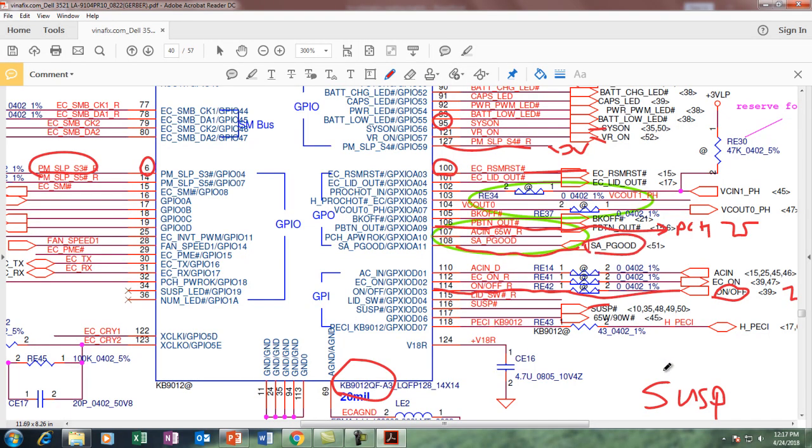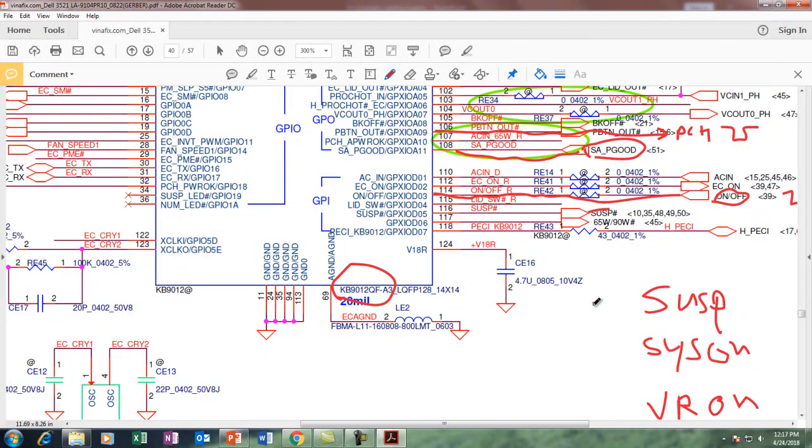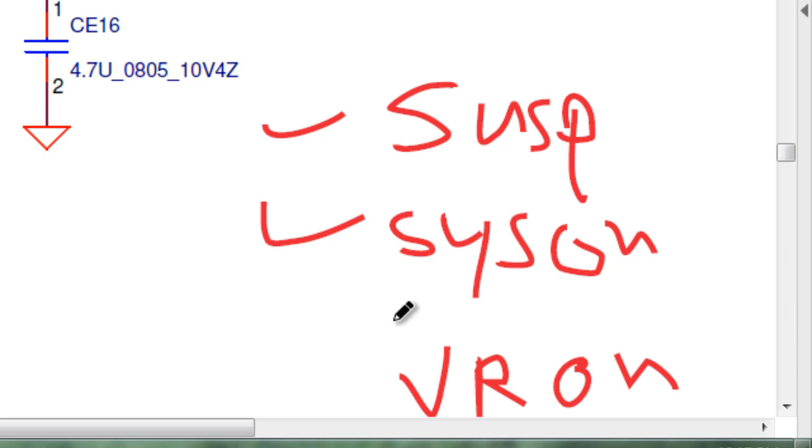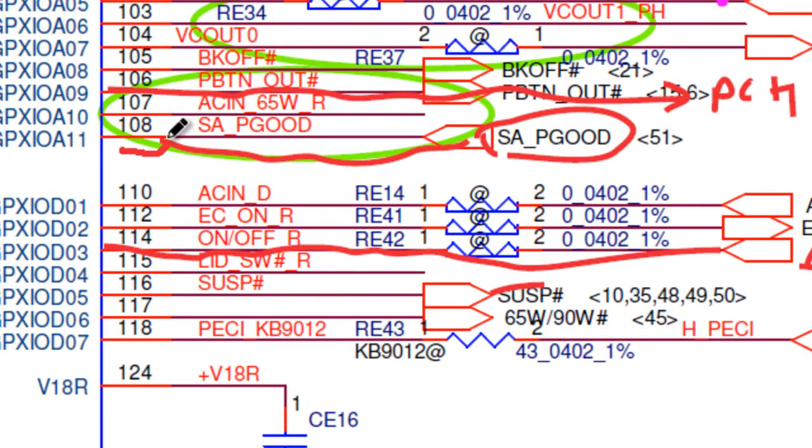When the SIO turns on these two signals, SUSP and system on, then the suspend and system voltages like 3.3 volt suspend, 5 volt suspend, 1.8, 1.5, 1.05, all the voltages turn on, and then the SIO receives one signal called SA power good at pin number 108.